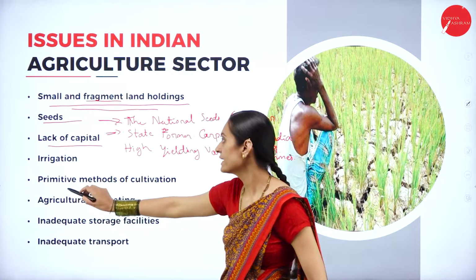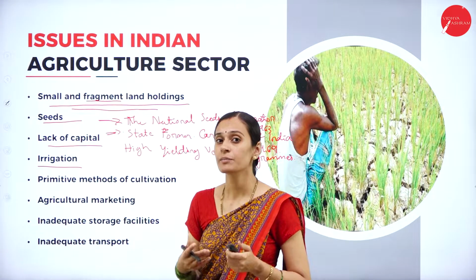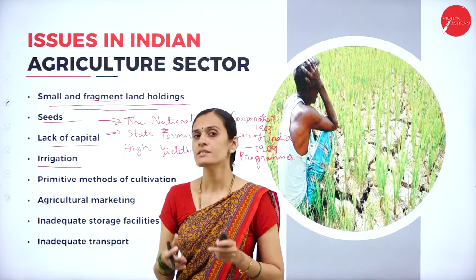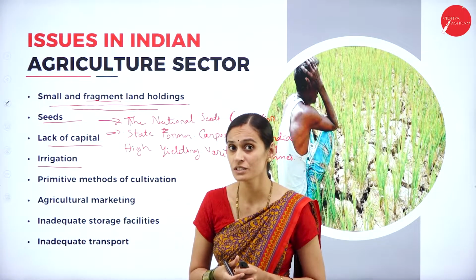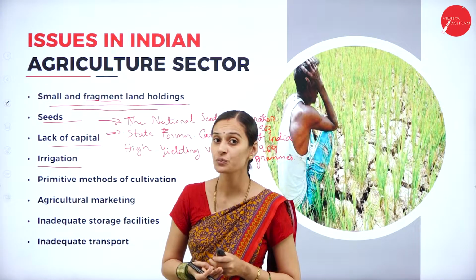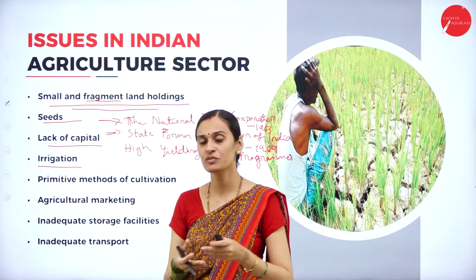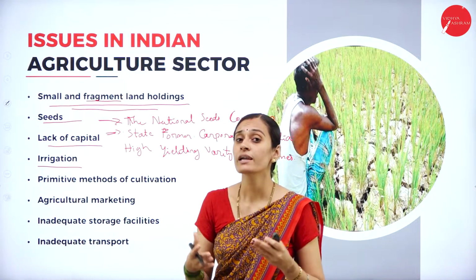And next one, irrigation. Yes, we know that our agriculture system depends upon irrigation. We have 18% of the world population, but we have only 4% of the world's fresh water. So what is the ratio between these two? It means that we purely depend on irrigation.